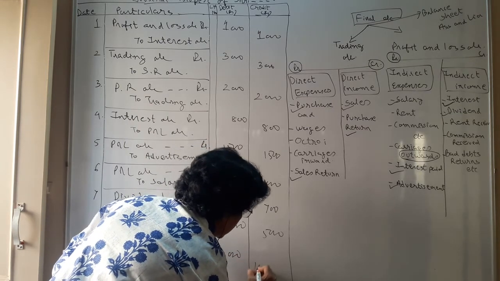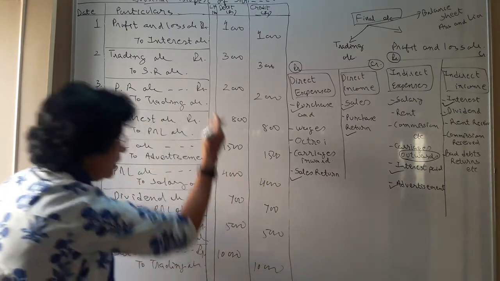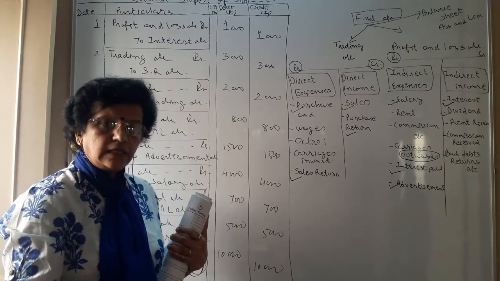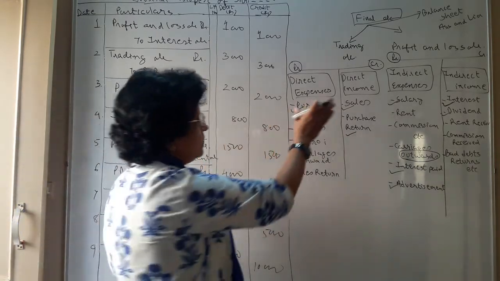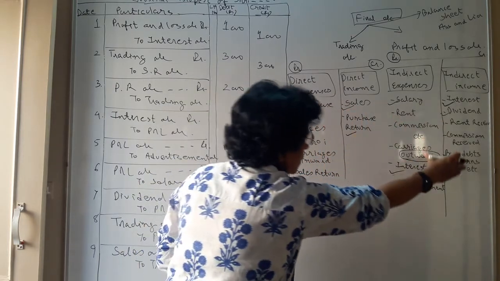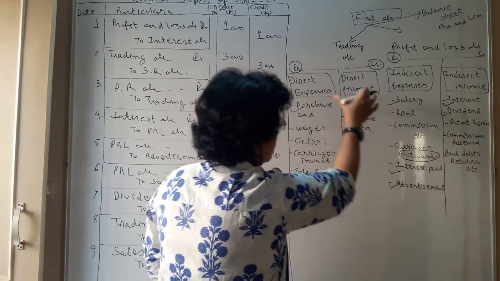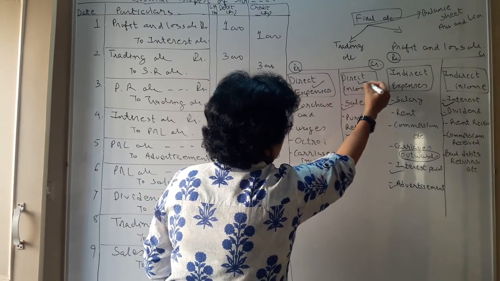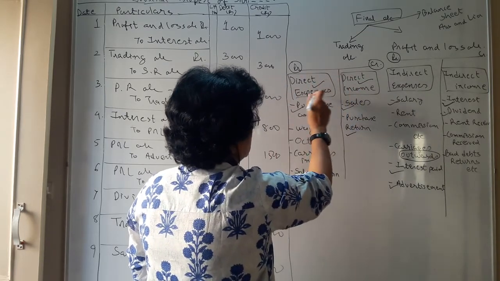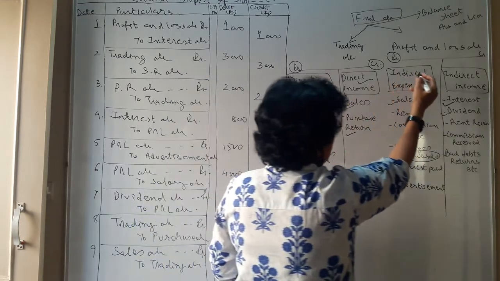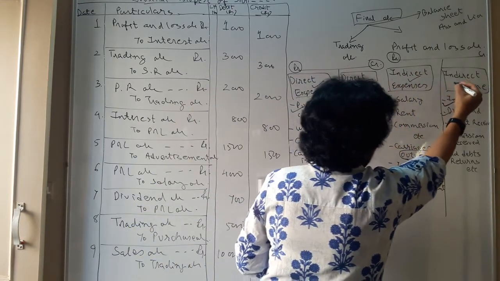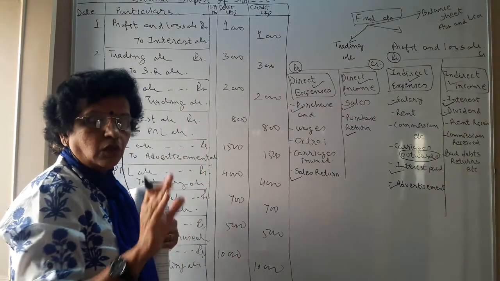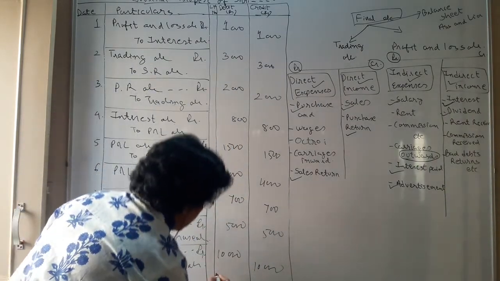So in this manner, how many accounts do you have? All accounts of expense and income are either to be transferred to trading or to be transferred to P&L. Based on the nature, direct income will go to the trading credit, direct expense will go to the trading debit, indirect expense P&L debit, indirect income P&L credit. So that much you must know whether it is direct or indirect.